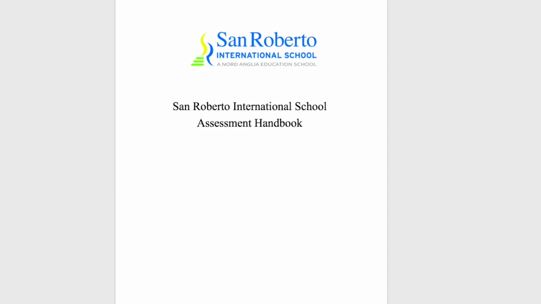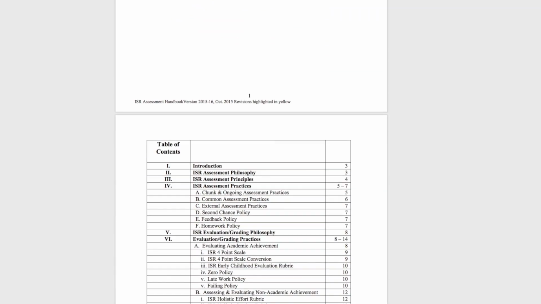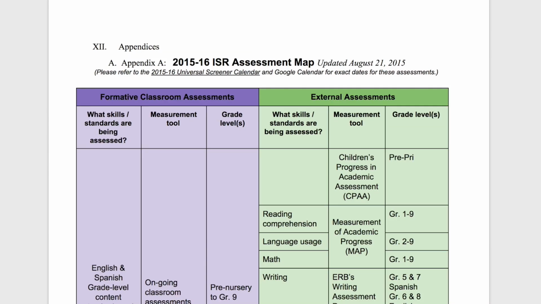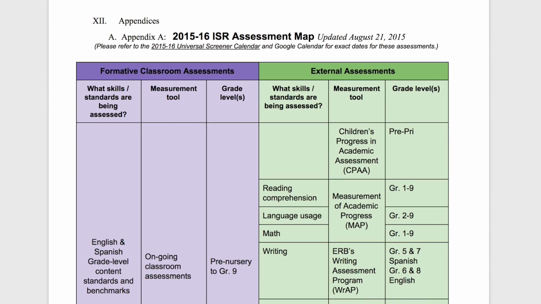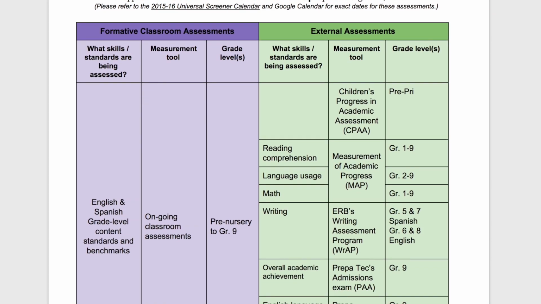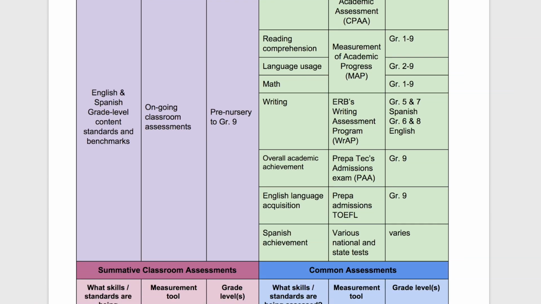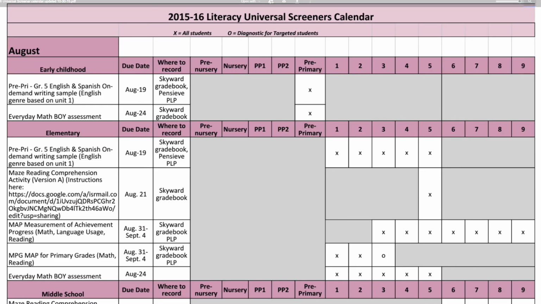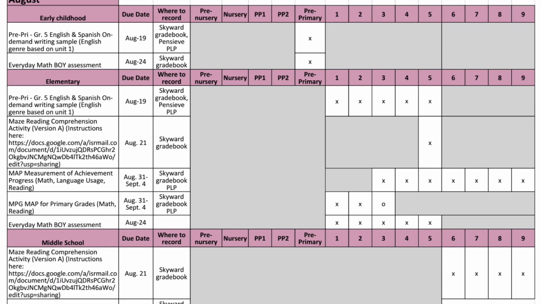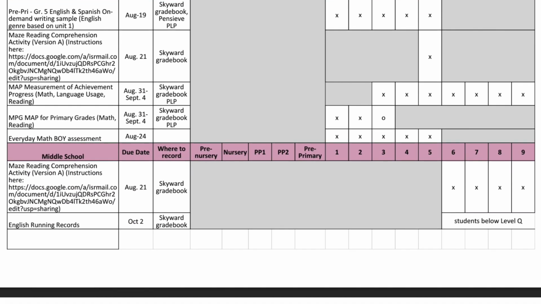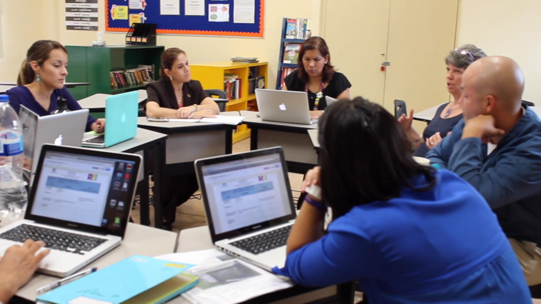Our strengths are reflected through artifacts in our comprehensive ISR assessment handbook. This handbook lays out our range of formative, summative, local, and standardized assessment data collected throughout the school year, as shown on our assessment map, our common and standardized assessment universal screener calendar, and the criteria used to determine whether or not our students have reached mastery. Several areas of strength are related to how we collect, analyze, and apply our data.